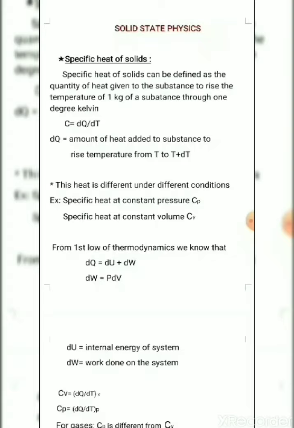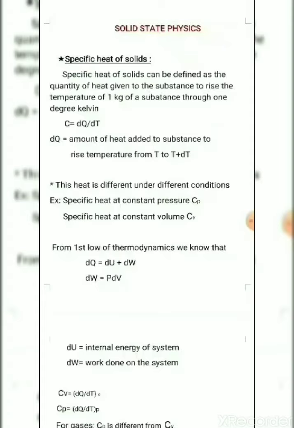I am going to explain the solid state physics sub-unit: specific heat of a solid. Specific heat of a solid can be defined as the quantity of heat given to a substance to raise the temperature of 1 kg of the substance by 1 degree Kelvin. Mathematically it is written as C equals dq divided by dt, where dq is the amount of heat added to the substance to raise the temperature from T to T plus dt.